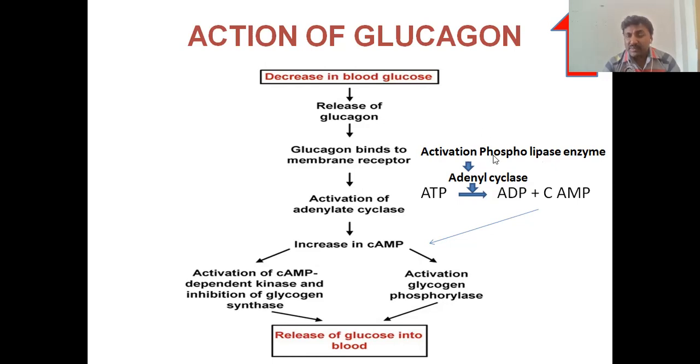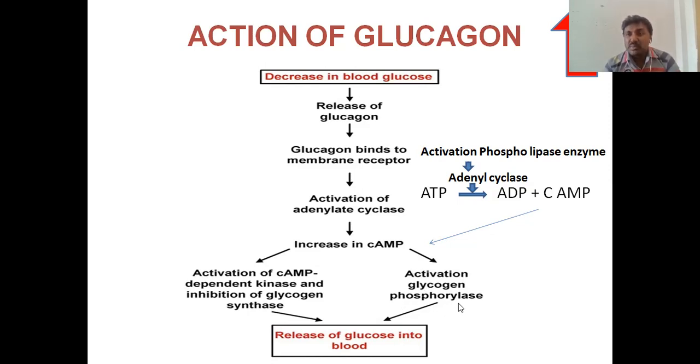When the phospholipase enzyme is activated, it activates adenyl cyclase. That adenyl cyclase enzyme acts on the adenosine triphosphate. This adenosine triphosphate is converted into ADP, adenosine diphosphate, and cyclic AMP. This is the activation of adenyl cyclase and the conversion to cyclic AMP. When the cyclic AMP levels increase in our body, the function is